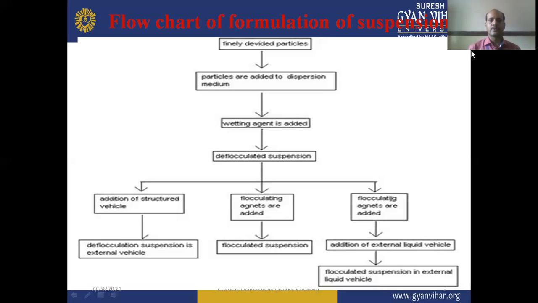When the flocculating agents are added, then flocculated suspension can be formulated. And if the flocculating agents are added, then with addition of external liquid vehicle, there will be flocculated suspension in external liquid vehicle. So this is the flow chart of formulation of suspension.